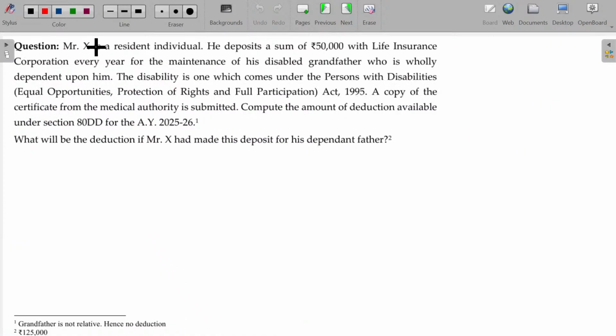Mr. X is a resident individual. He deposits a sum of rupees 50,000 with the Life Insurance Corporation every year for the maintenance of his disabled grandfather. Grandfather does not fall under relatives. Only brothers, sisters, son, daughter and spouse will be eligible. So not eligible. The disability is one which comes under the Persons with Disabilities (Equal Opportunities, Protection of Rights and Full Participation) Act. That's okay. The copy of everything is okay.